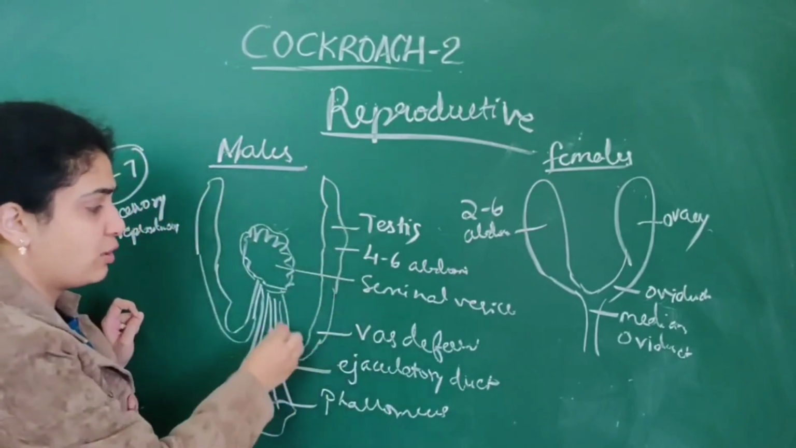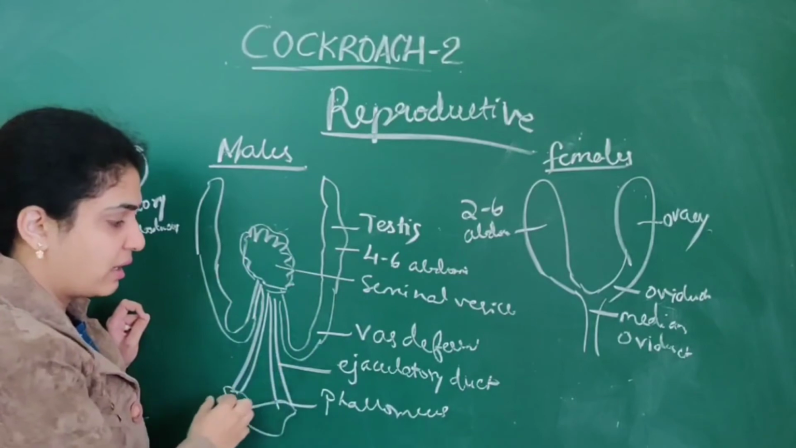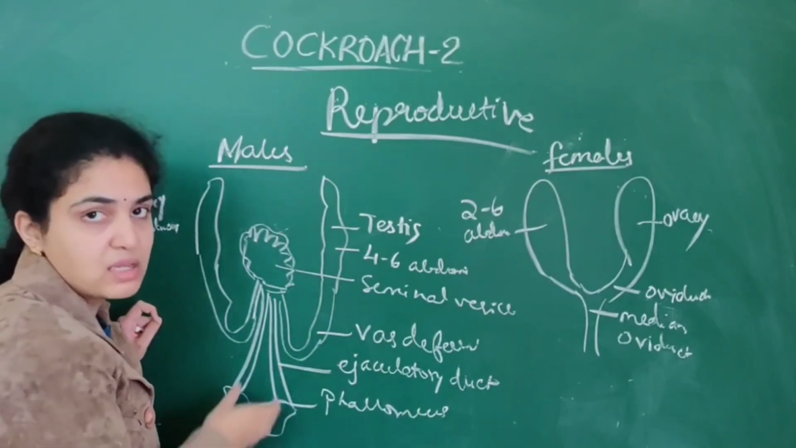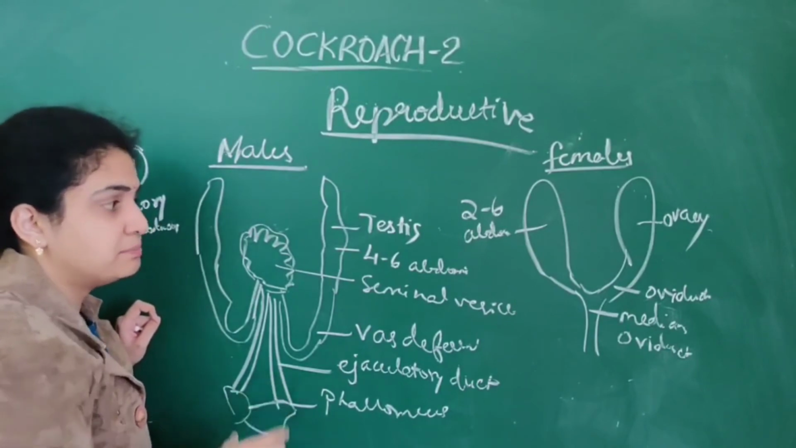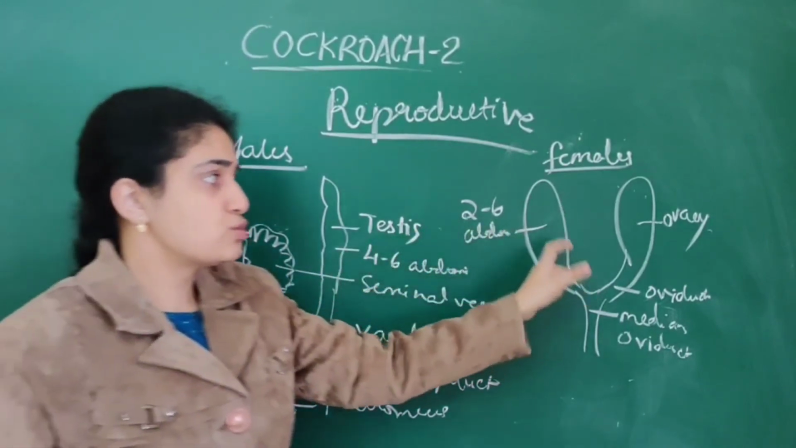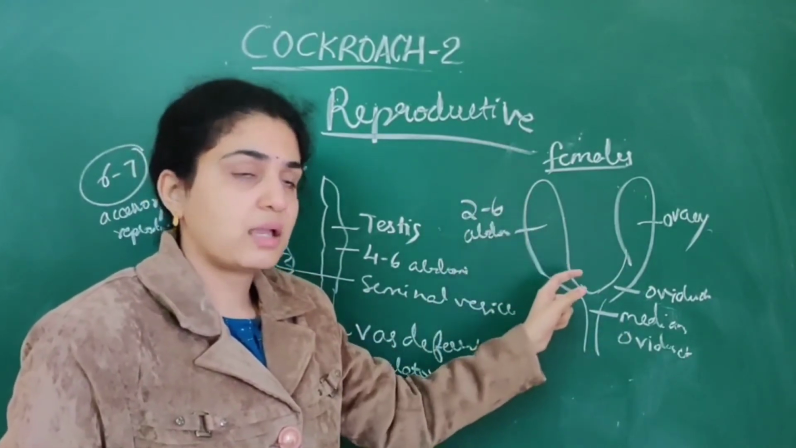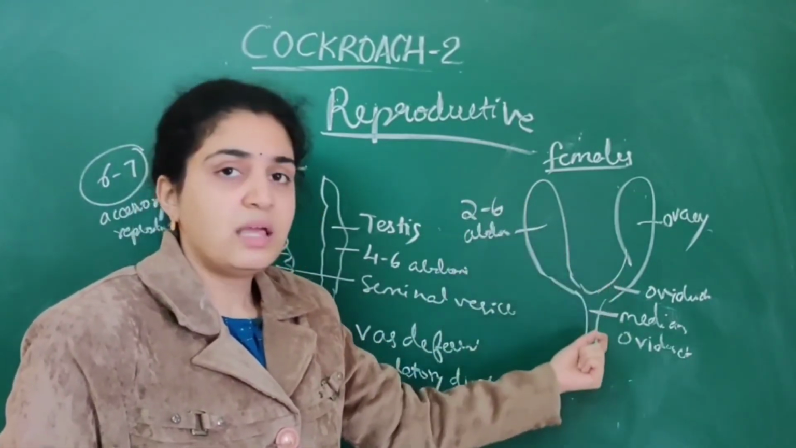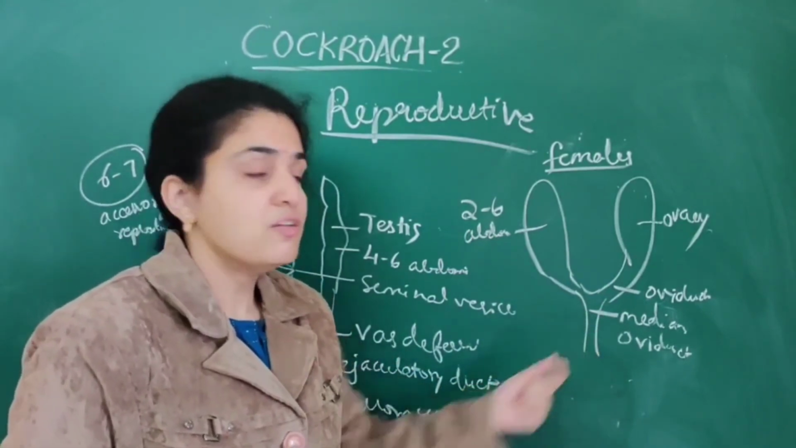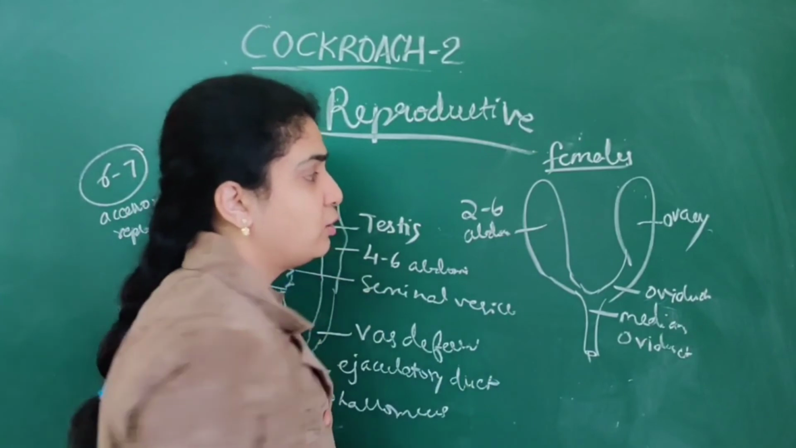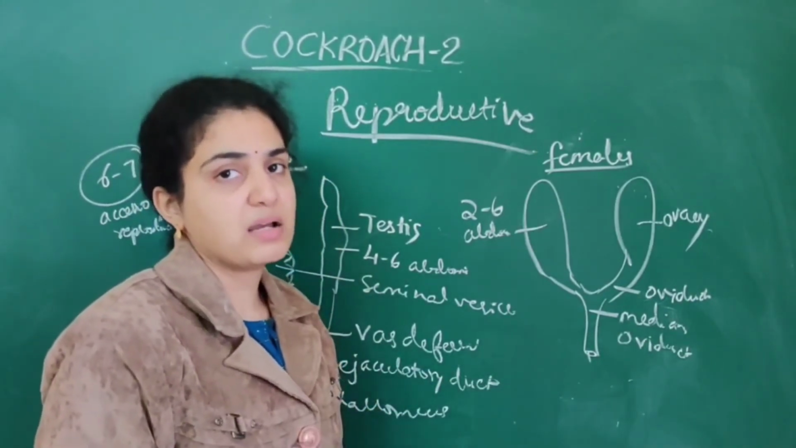Finally, the testes lead into the vas deferens, seminal vesicles, ejaculatory duct, and finally the phallomeres. Numerous sperms will be ejected out here. When it comes to females, 2 ovaries are present, from the 2nd to 6th segment. They lead into the oviducts and finally end in the median oviduct. From the median oviduct, fertilized eggs are passed out.